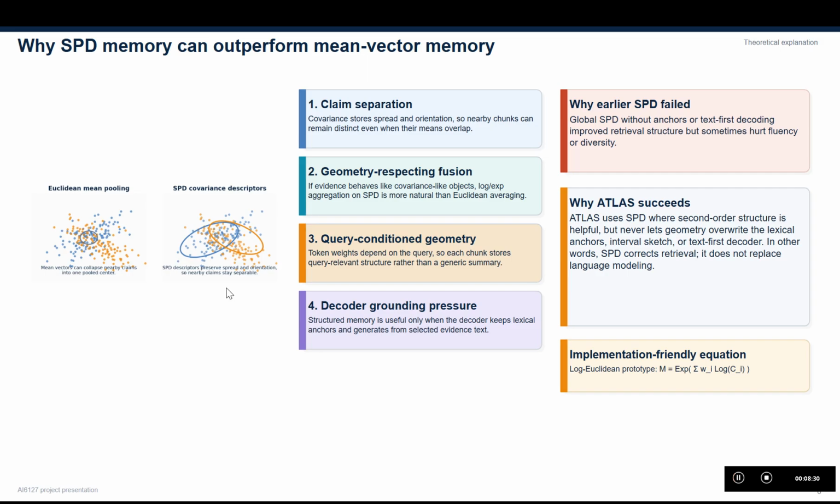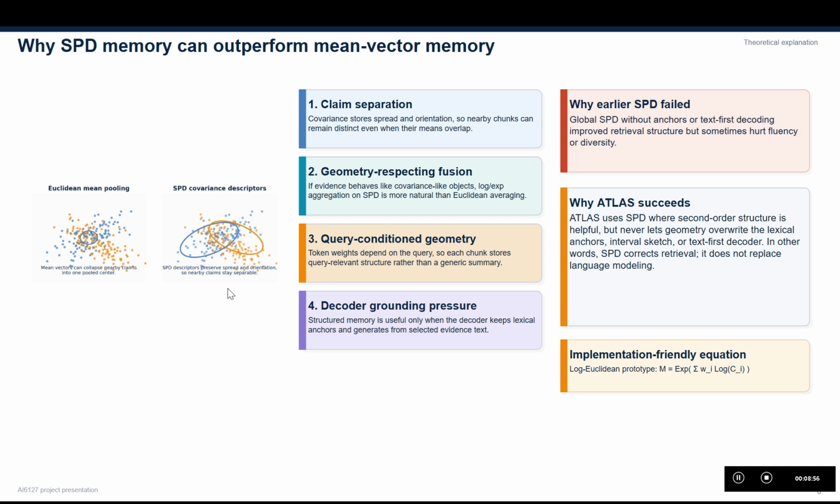For meeting summarization, that matters because different parts of a meeting often reuse similar vocabulary while expressing different functions. Say proposal, objection, clarification, decision, condition, and follow-up. Two chunks can have similar mean semantics but different internal geometry. The SPD descriptors can separate them more clearly.